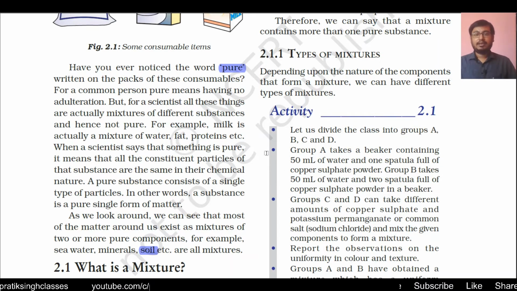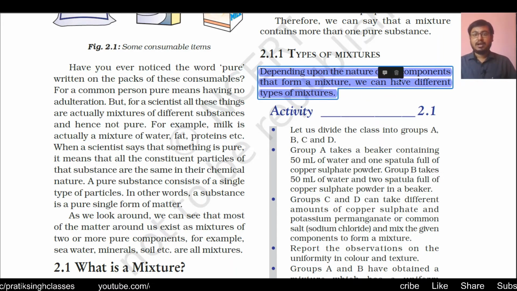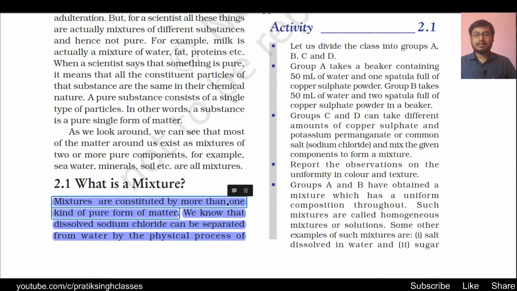Now there come the types of mixture. What are the different types of mixture? We will see here with the help of an activity. Depending upon the nature of the components that form a mixture, we have different types of mixtures. That means how the components are mixed and what the components are. Let us do activity 2.1 to understand these things clearly.